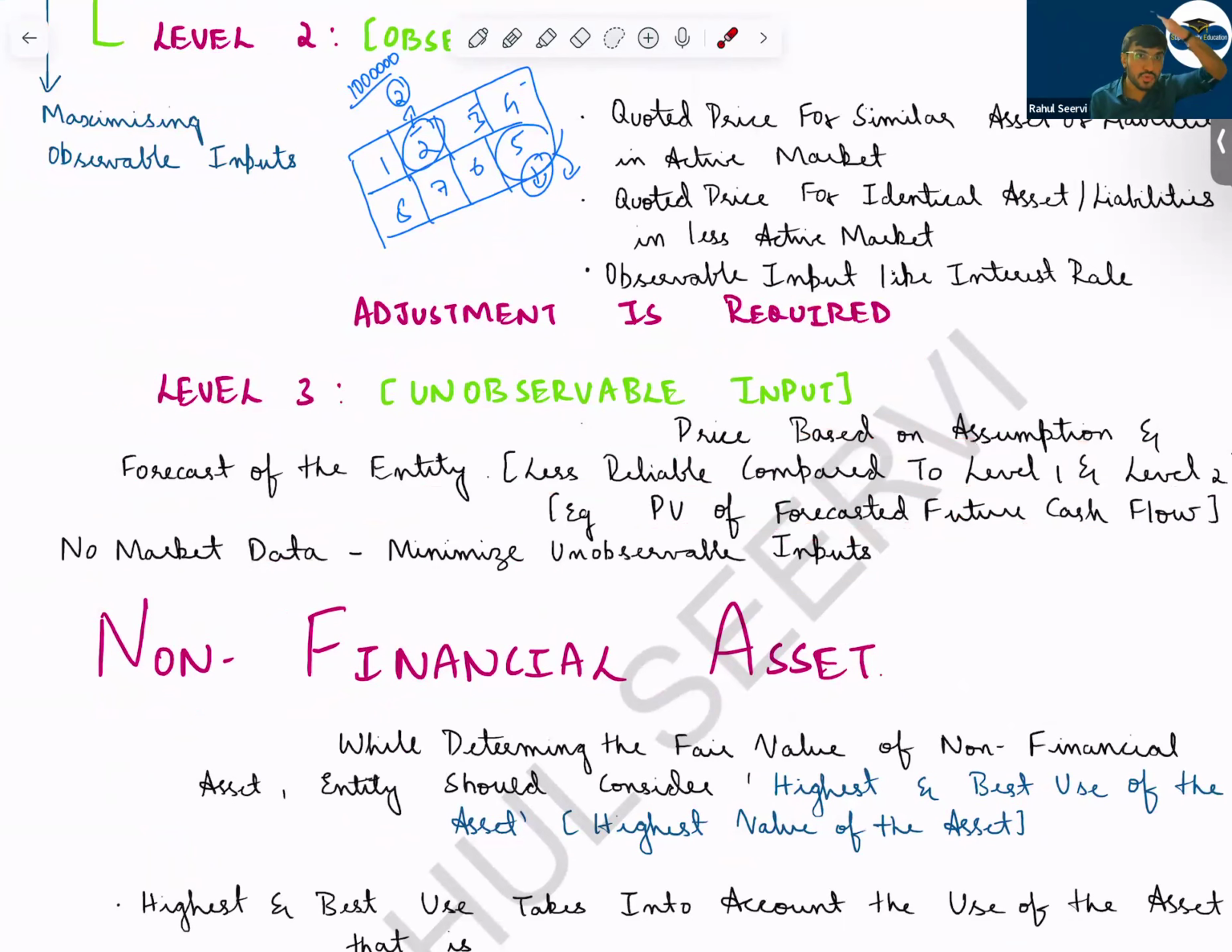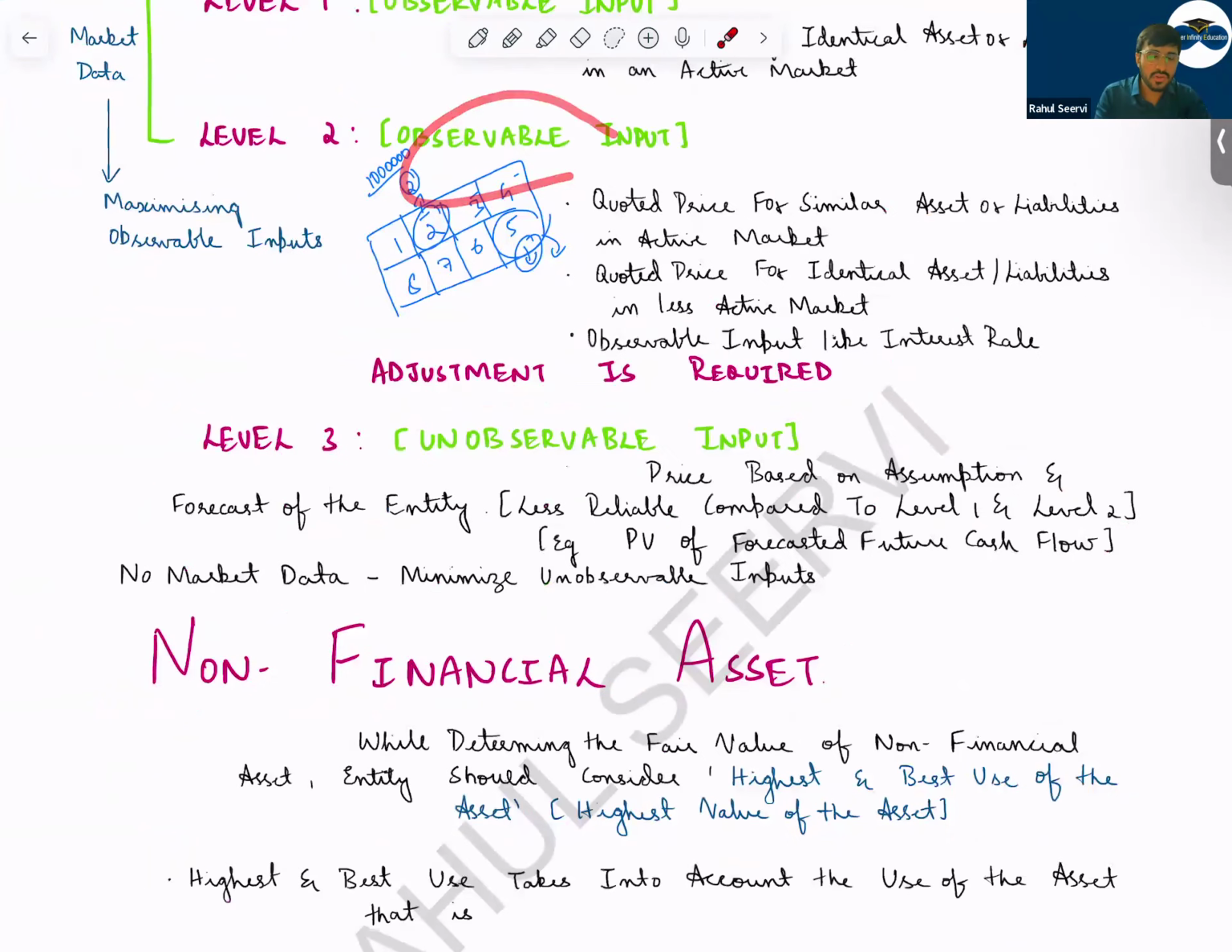So the aim should be what? To use a lot of market data, so as to get the true value. So this was the input to calculate the fair value. What are the inputs you have to take?